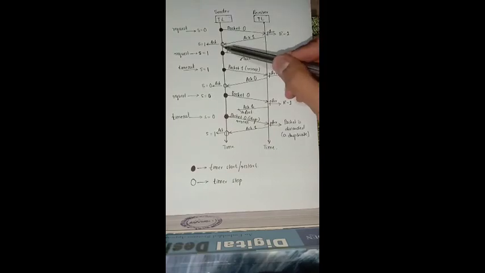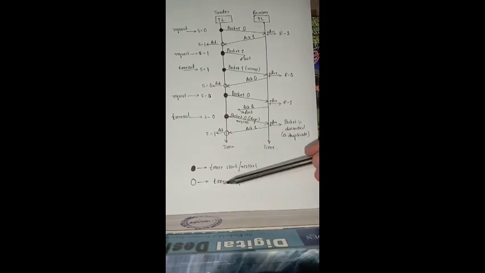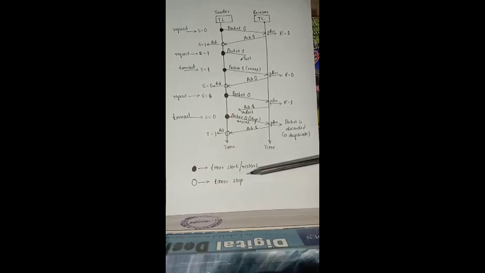The black dots here indicate the timer start or restart, and the black circles and the completely white circles represent the timer stop.